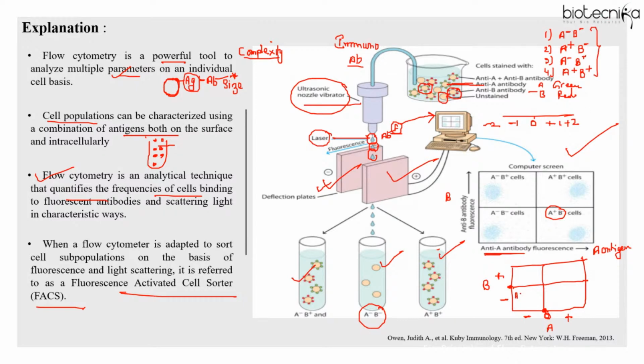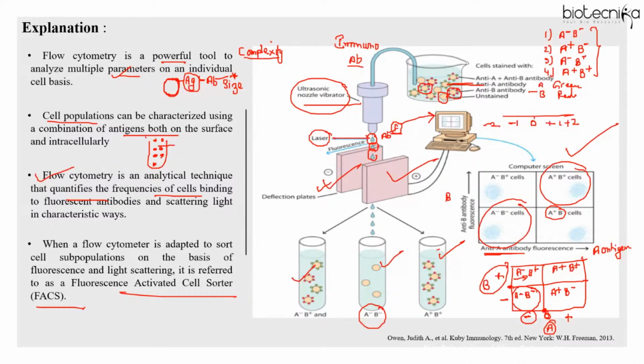This quadrant represents absence of A and B antigen. This quadrant represents presence of A antigen but absence of B antigen. This quadrant represents presence of both A and B antigen. And this represents absence of A but presence of B antigen. So this is called double negative, and this is double positive. If you just remember this, the questions are asked based on this.